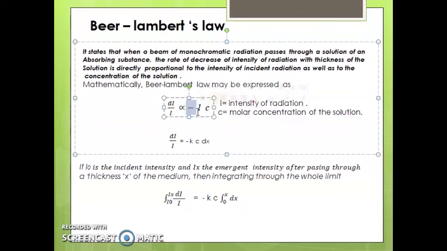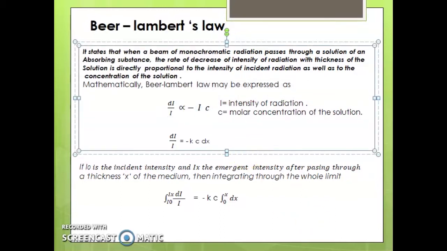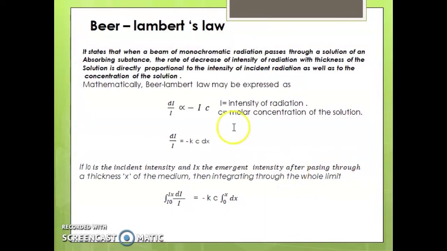The minus sign indicates that there is a reduction in intensity. Here dI by I is the change in intensity produced by the absorption of radiation on passing through a thickness x of the solution of concentration C, and K is a characteristic constant which depends on both the radiation and the medium.